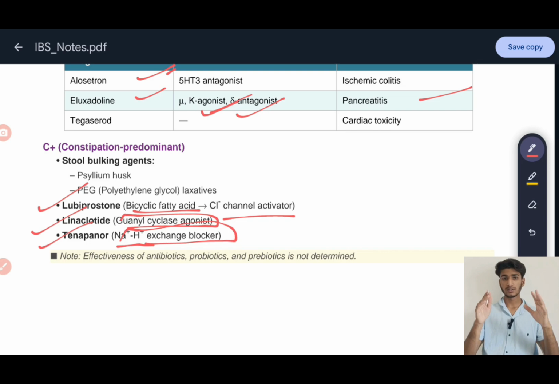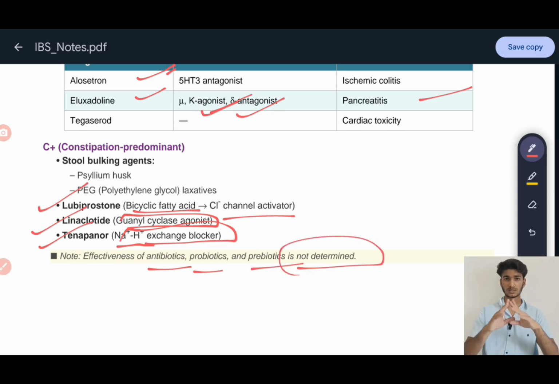And the note point written here is that these drugs will be more effective in the presence of antibiotics, probiotics, and prebiotics. And that's it for today.